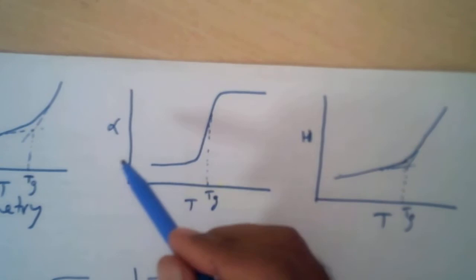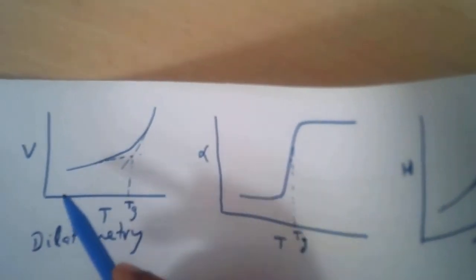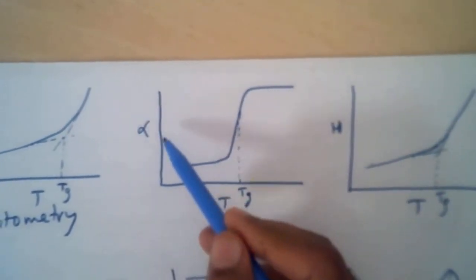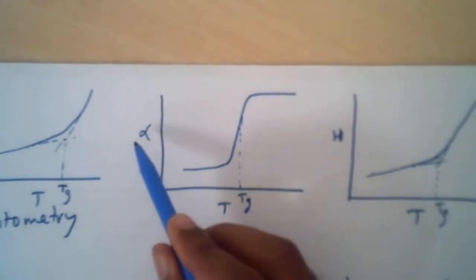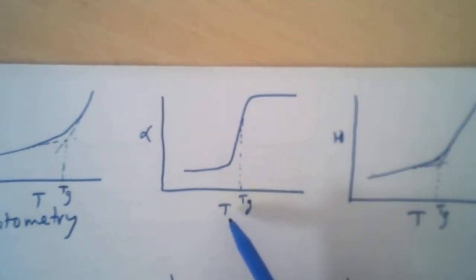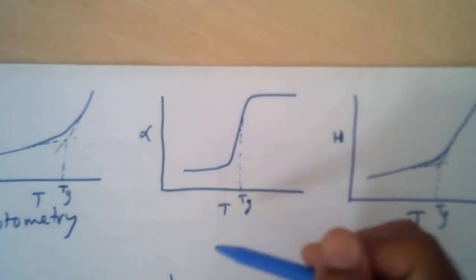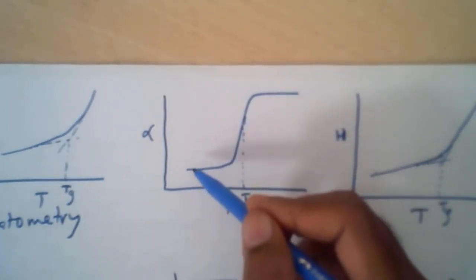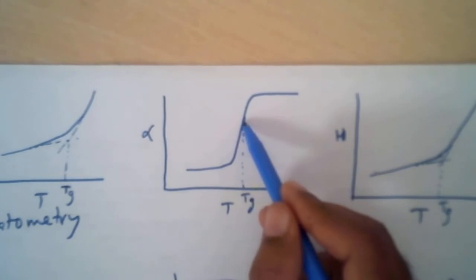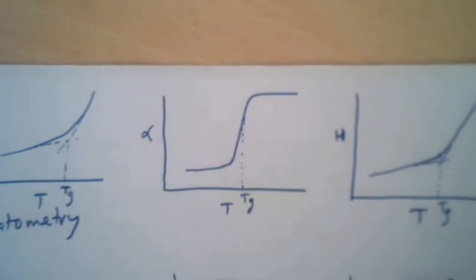Another way is just the derivative of this particular curve. That is alpha, the volume expansion coefficient with respect to temperature. If you plot alpha with respect to temperature, you will get this kind of sigmoid curve, and somewhere in the middle will be the glass transition temperature.